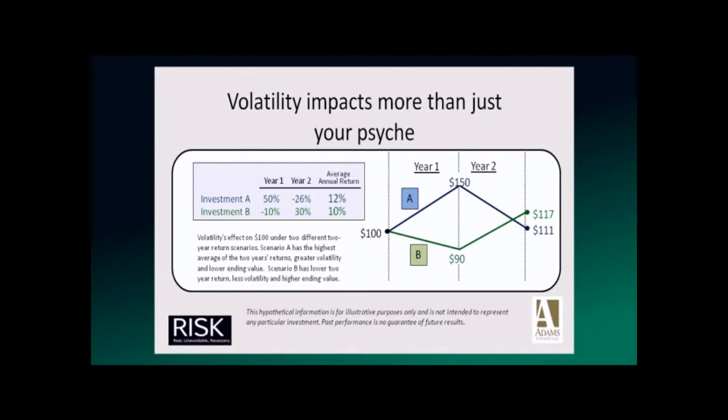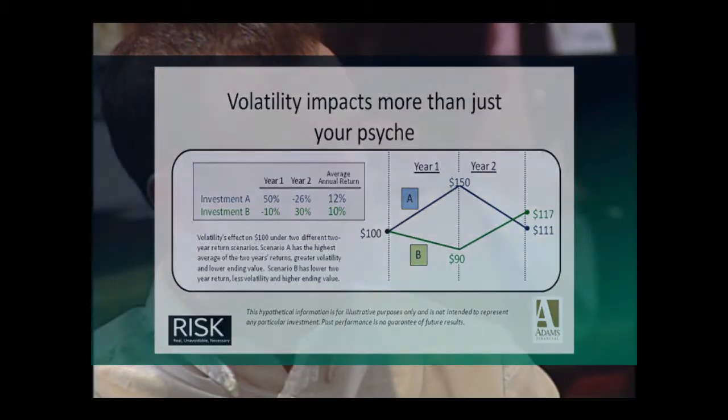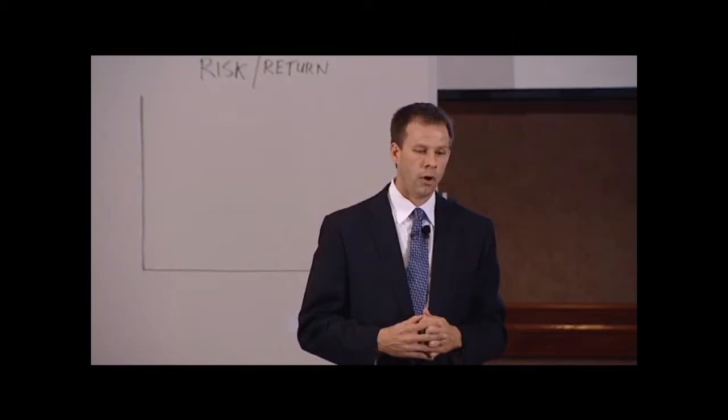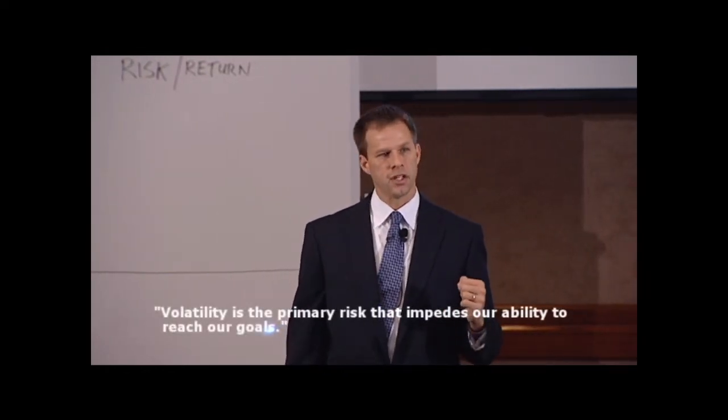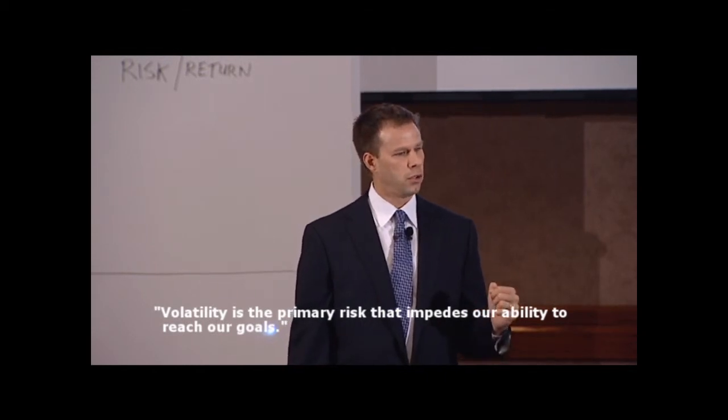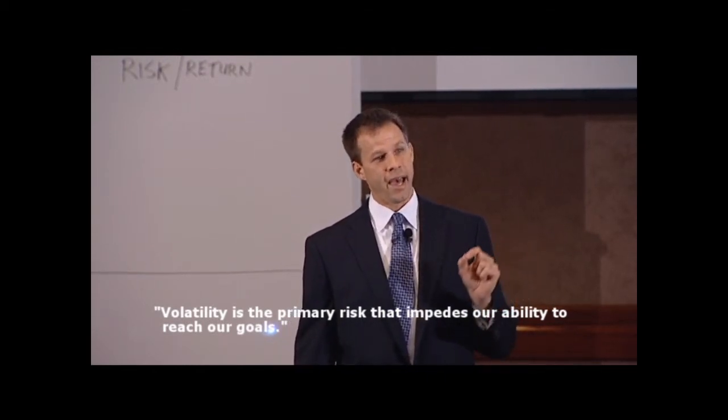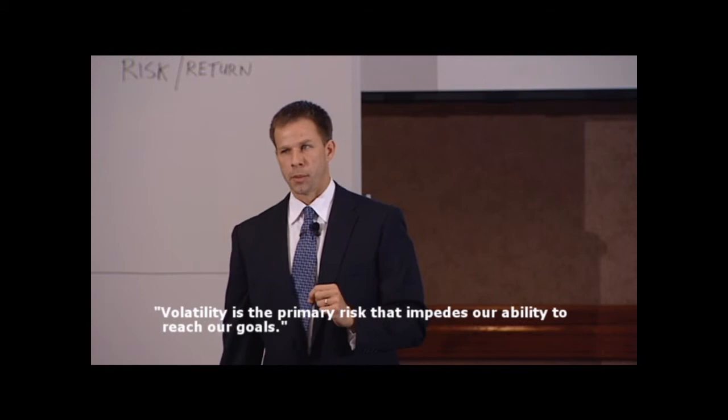Now, in this example, the reality is that what you see here is not funny money math. It's the difference in the arithmetic mean and the geometric mean, because when you average over 2-year periods, you get a different number if you take the average of each year and add them together. But this is a great way to illustrate that you have to be aware of volatility. Volatility is just as big a threat to you achieving your long-term goals as is underperforming the market.